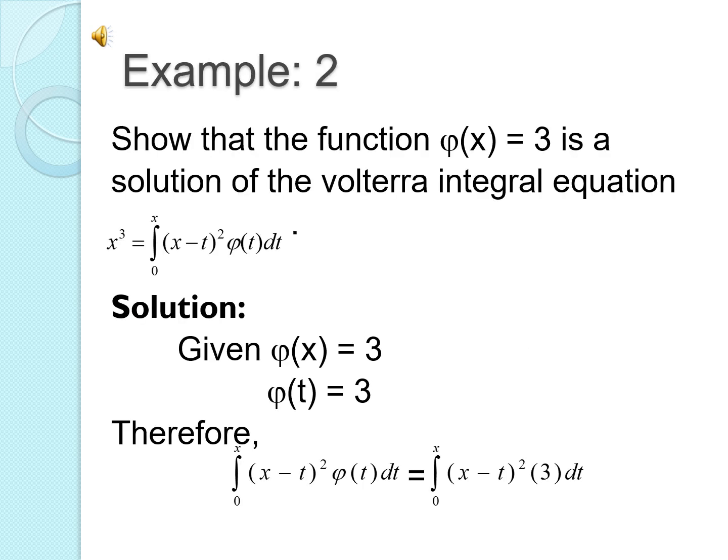Now we see the second example. Here phi of x equal to 3 and the Volterra integral equation is x cube equal to integral 0 to x of x minus t the whole square phi of t dt. And now see the solution. Here phi of x equal to 3, there is no variable in phi of x, therefore phi of t is also 3. Therefore integral 0 to x of x minus t whole square phi of t dt equal to integral 0 to x of x minus t whole square into 3 dt.